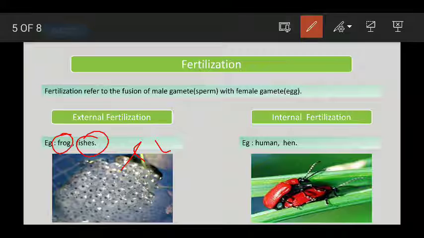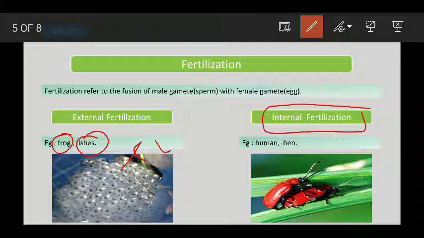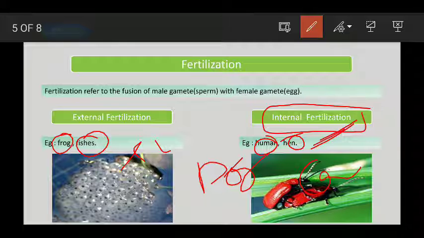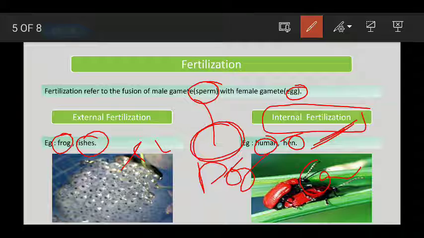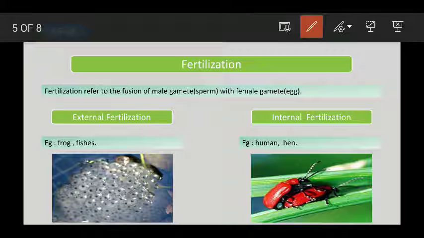If we look at internal fertilization, it happens in all mammals, like the human, the hen, the dog, horse, cow and buffalo. In these animals, internal fertilization takes place, which means the meeting of sperm and egg happens inside the female's body.